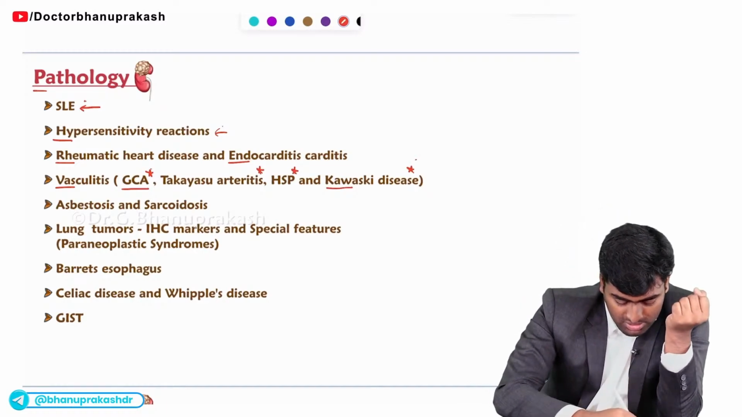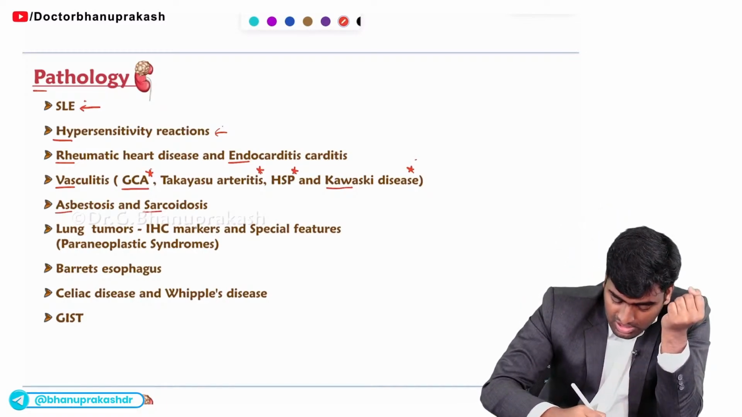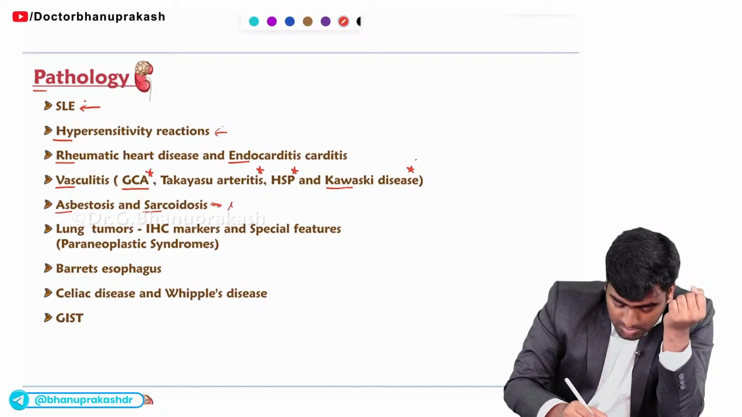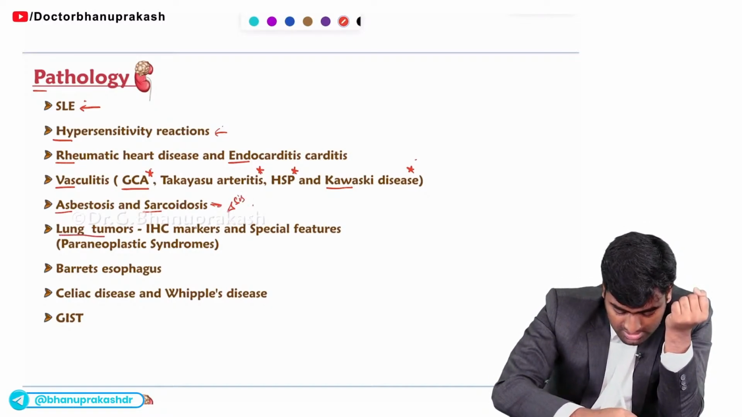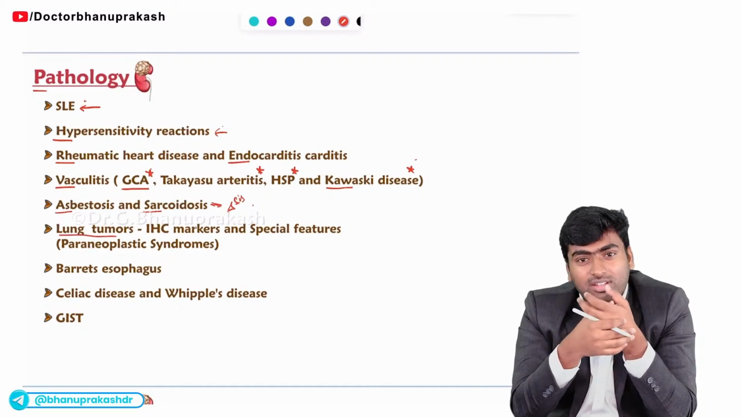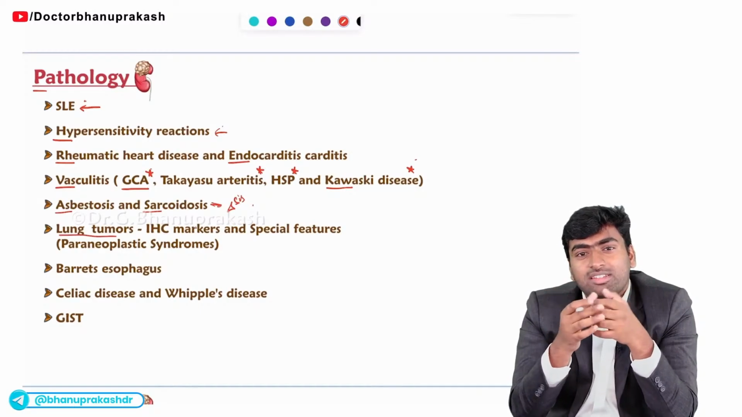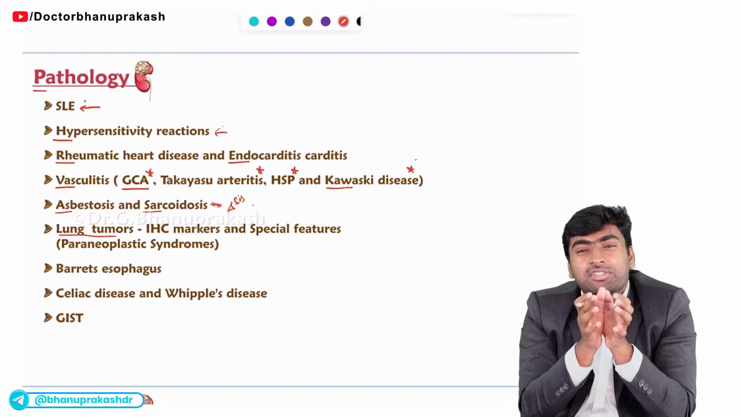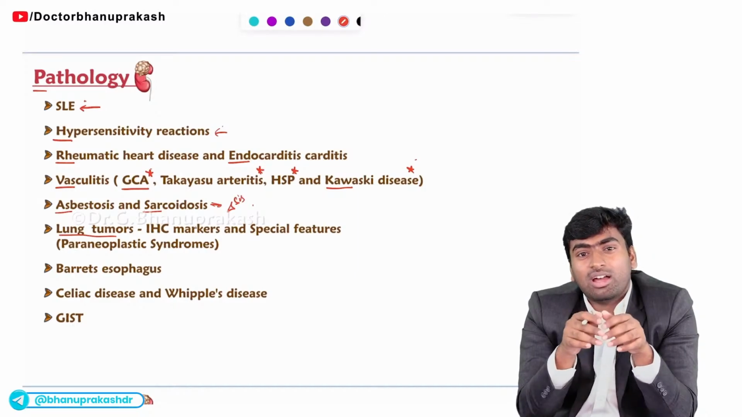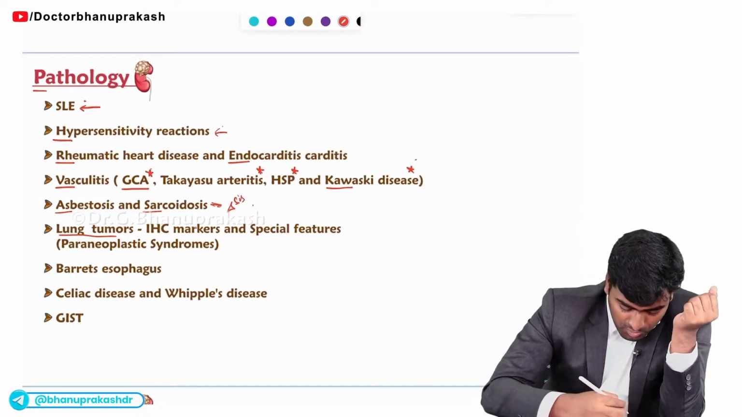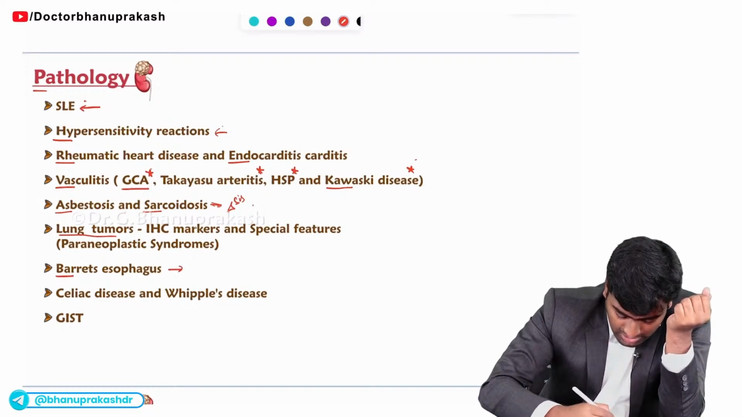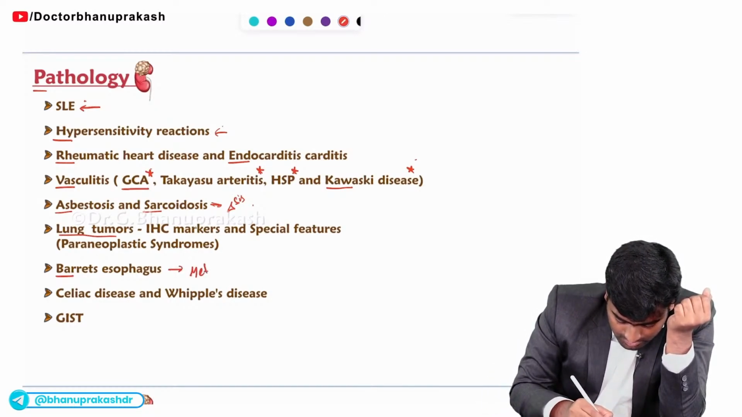Fine. And about asbestosis and sarcoidosis, you also need to know about the diagnostic part. How will you diagnose these conditions? Fine. And about lung tumors, you need to know the IHC markers. How will you be able to differentiate the IHC markers of squamous cell carcinoma and adenocarcinoma of the lungs? Fine. And about Barrett's esophagus, they will ask you about the metaplasia and about the staining also.